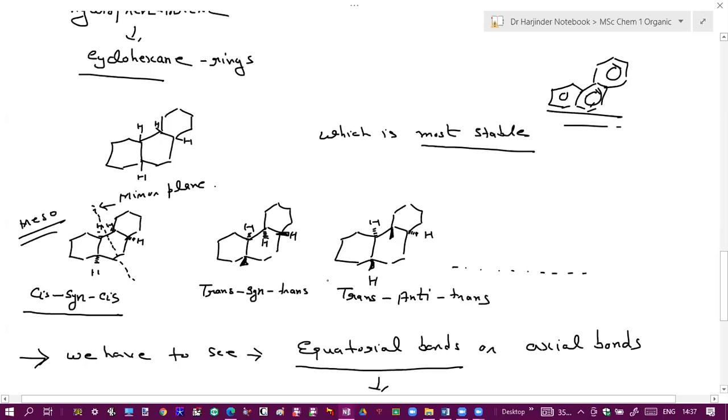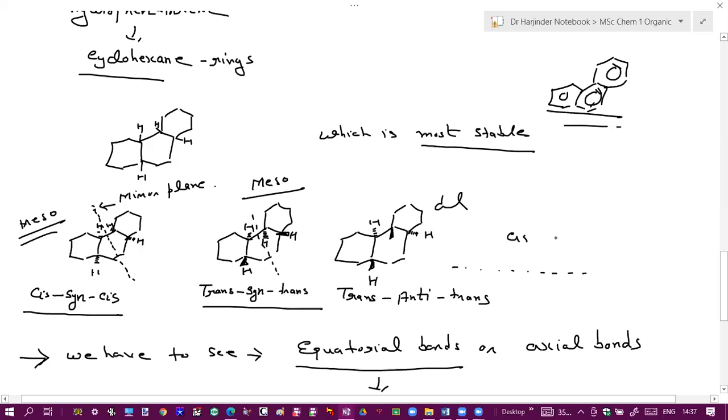Trans in trans, or this trans anti trans, is the one we already did. Here this is DL. In this one, a mirror image will also be formed. Why? Because both hydrogen groups are on the same side. So this is also meso. This is DL. Similarly, you can see others also, like cis anti cis.